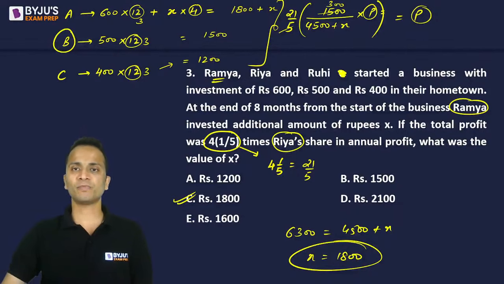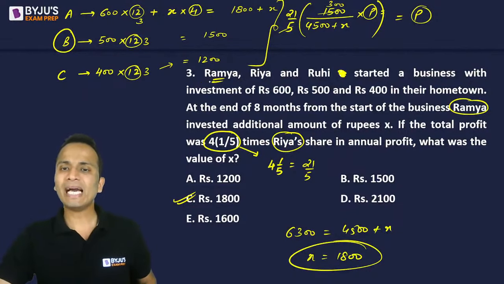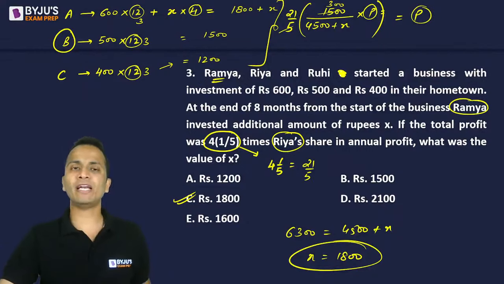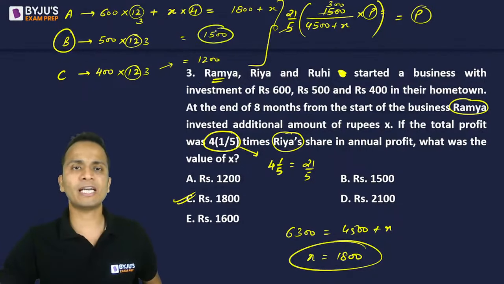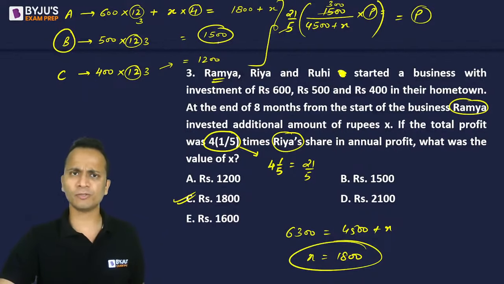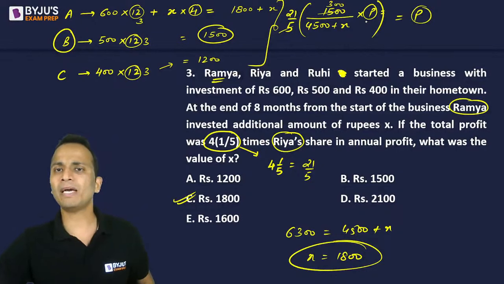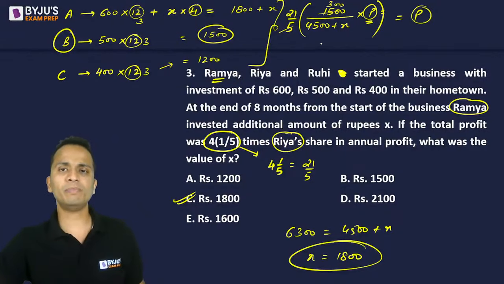Okay, so I'll repeat the last part once again. So Ria's share in the total profit we had to calculate. So it will be the portion of Ria, that is 1500, divided by the total value. This is the simple concept of ratios. Okay, so Ria's value divided by the total value multiplied by the profit. So this will be the Ria's share.